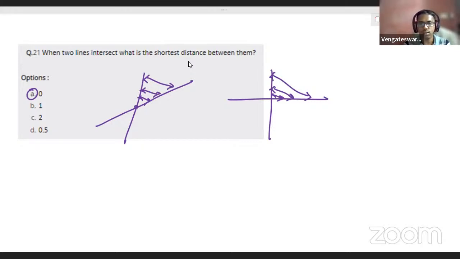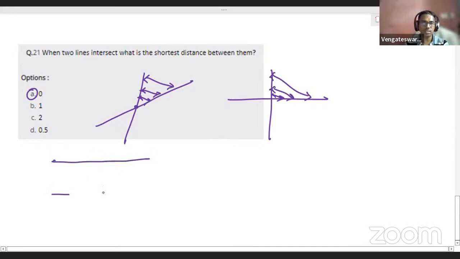From Shamad, I am getting an answer. Very good, Surya, Shamad. When will the lines not intersect, that's the question. When they are parallel, that's the right answer. When you have two parallel lines, they will never intersect. Then the shortest distance will be a non-zero number. Understand, students? Maybe this can also be a follow-up question.